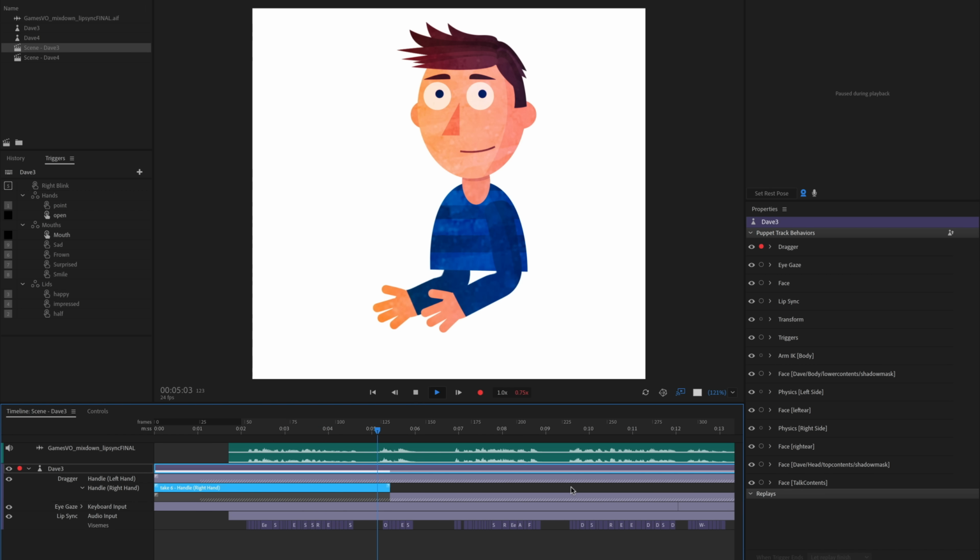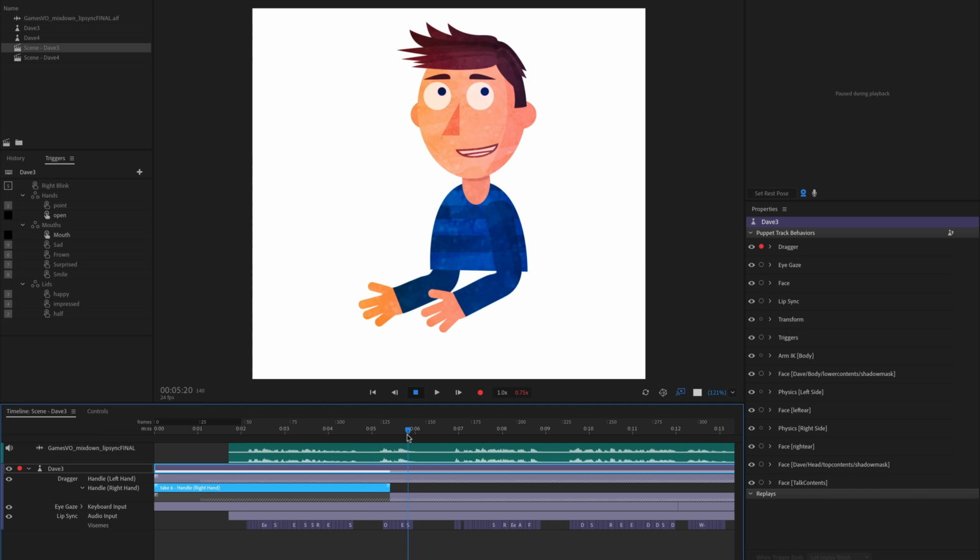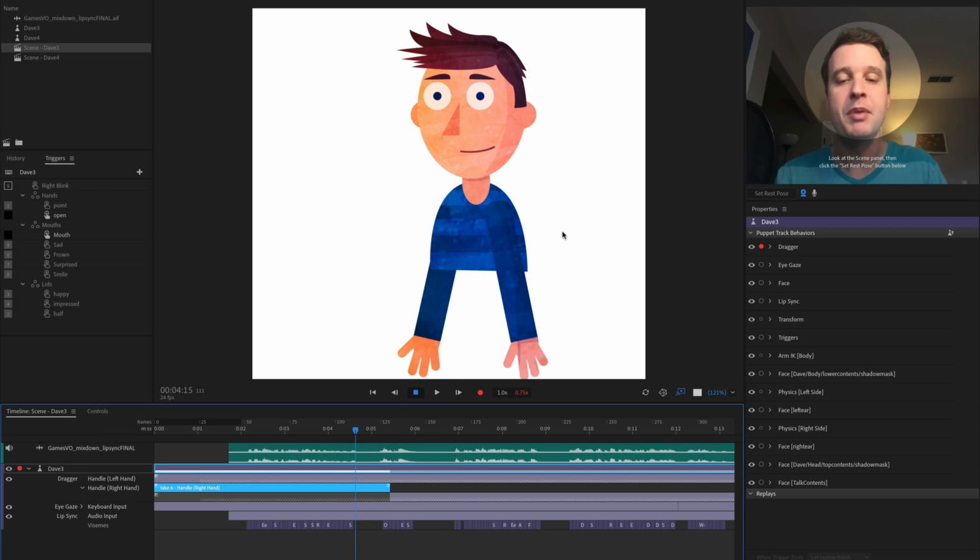Now watch the hand. See how it just stopped right there and it kind of clinked into place? There's this jumpiness there. That's going to be off screen with this character because it's below the torso, so that's okay. But with this other arm, you would definitely see that happening. And just as a general rule, I try to blend all performances together.